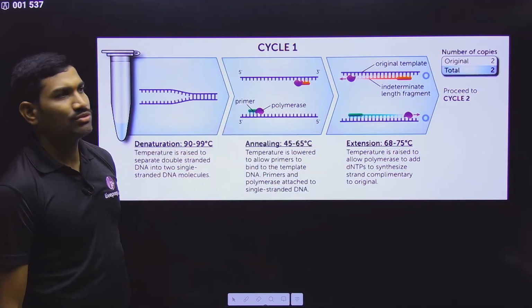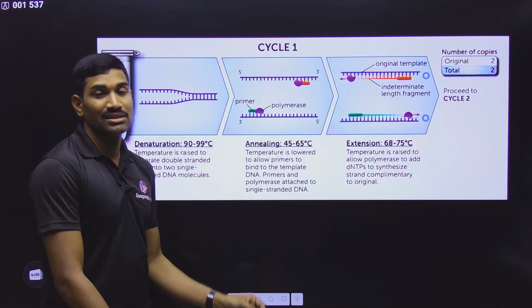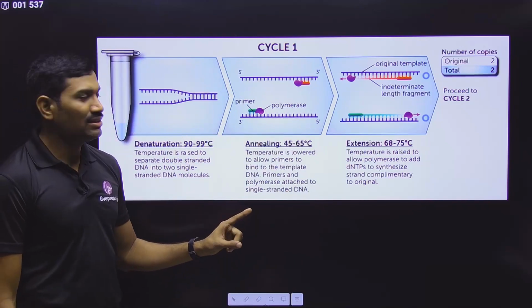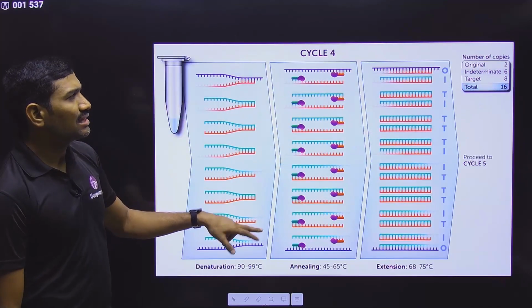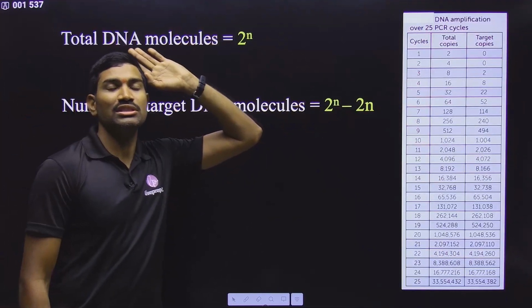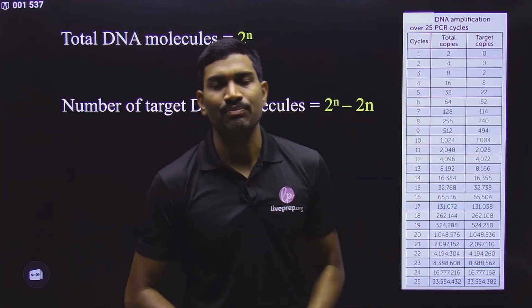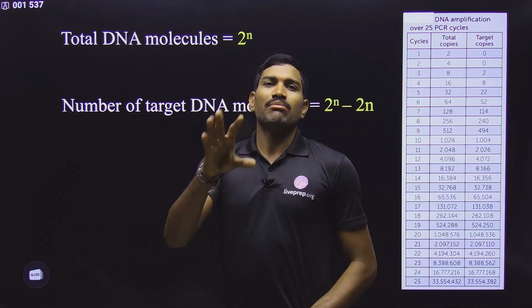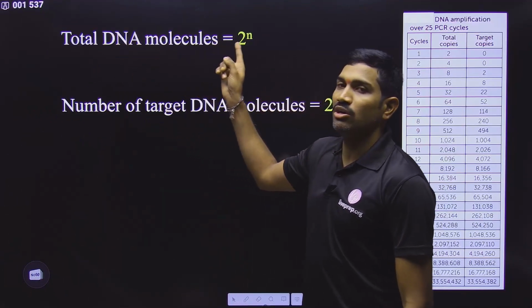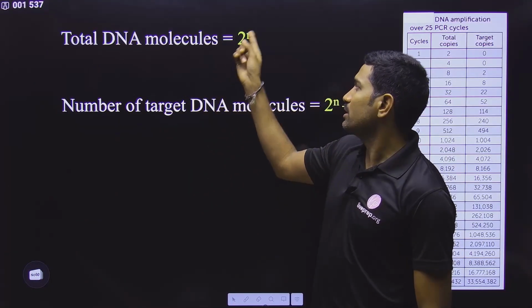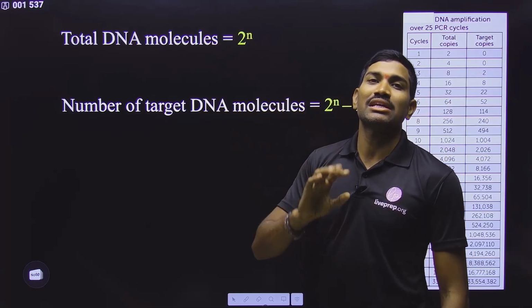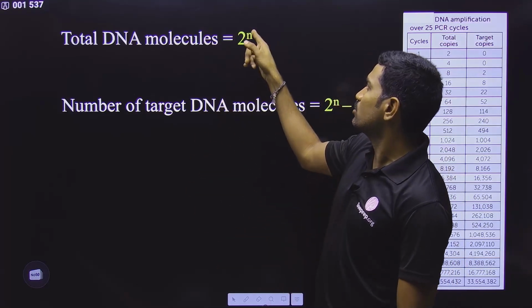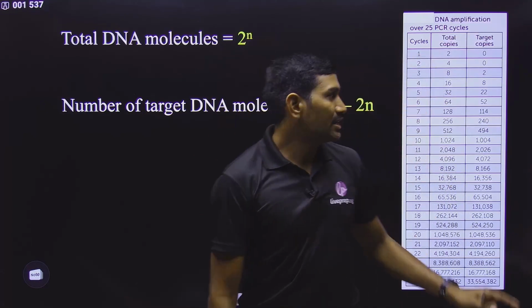So in cycle 1, this is what is happening exactly. In the regular classes, with the diagrams also, I have given everything very clearly. Cycle 2, this is cycle 3, this is cycle 4. And now this is the conclusion. This is most important. Please observe carefully. After so and so number of cycles, how many total DNA molecules are produced? If they ask, you need to write 2 to the power n, where n is the number of cycles. If they ask that after 5 cycles, how many total DNA molecules are produced? 2 to the power 5. That means 32 molecules are produced.